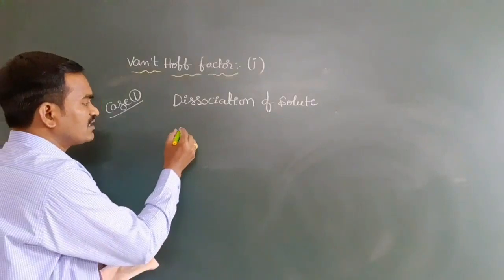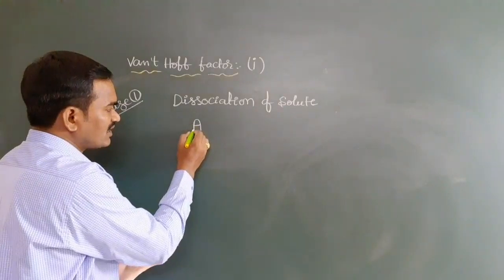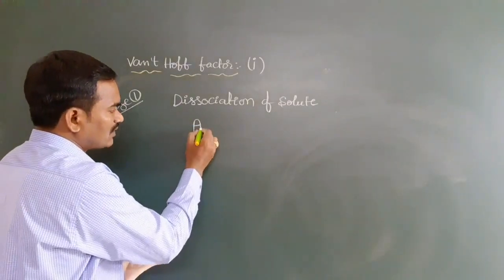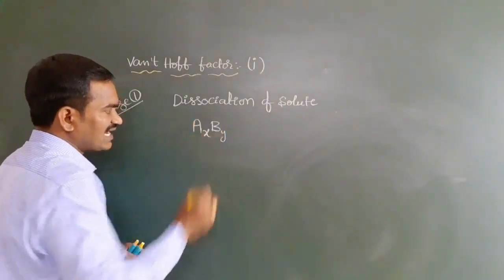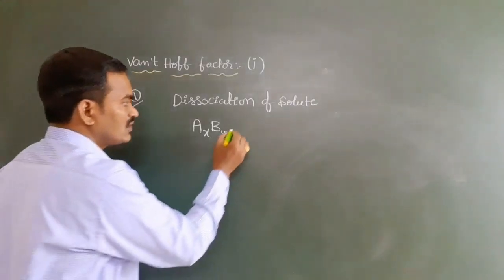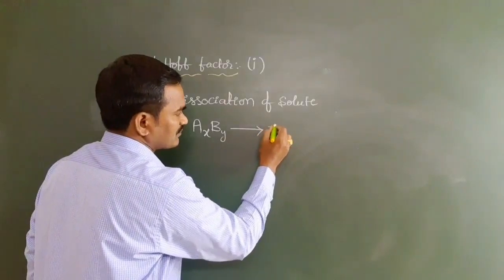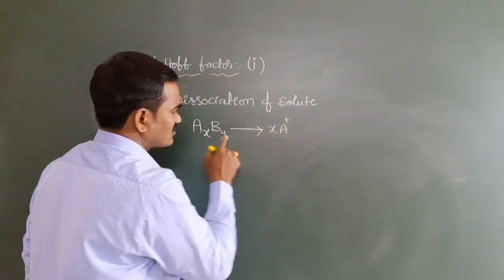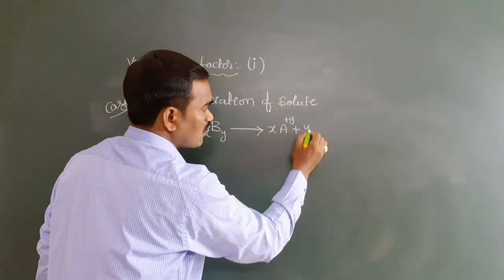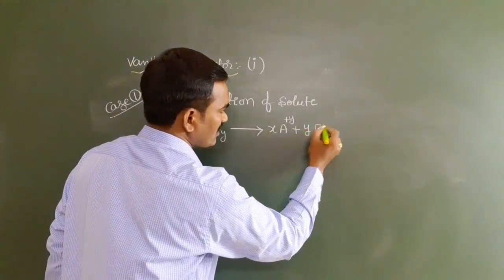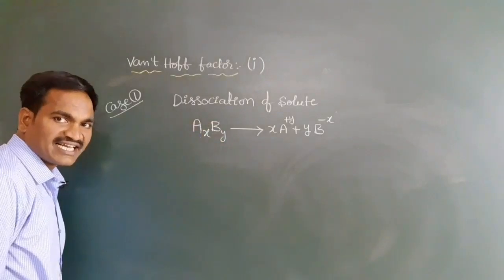Okay, so here you see, if it is involved in the dissociation, what do we have to do? You have to get a clear-cut idea. Here you have to remember just one common example. What is that? AxBy I am taking. This is one solute. So it is getting dissociated into x moles of A cations, y comes upside, criss-cross method based, plus y moles of B anions, x goes upside, minus x. So it is dissociating like this.